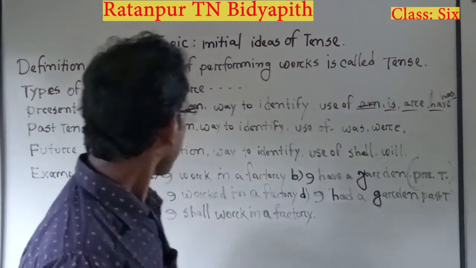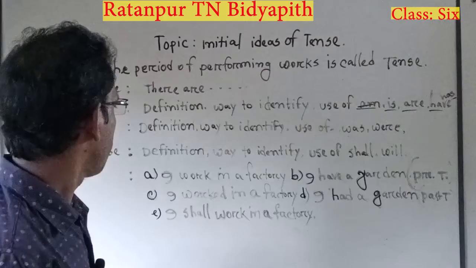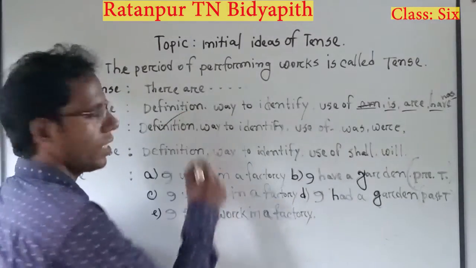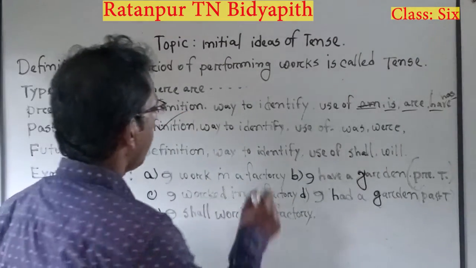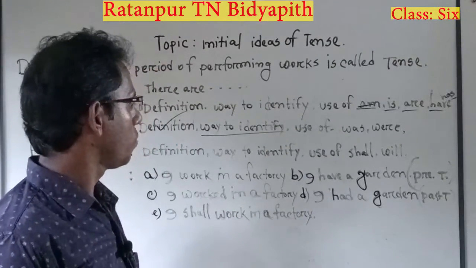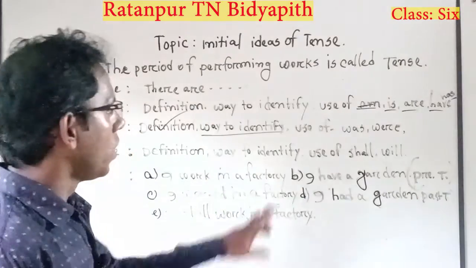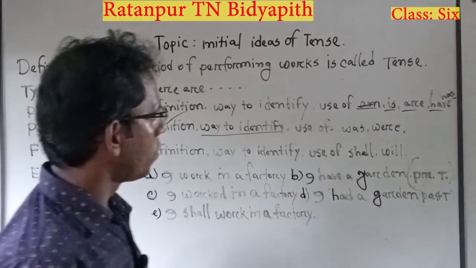So now we have already learned about the definition of past tense. At the same time, we have learned about the way of identification. How can we identify? Then use of was and were.